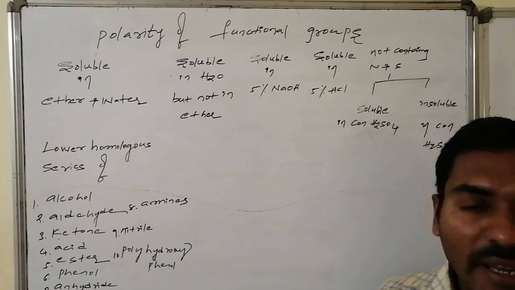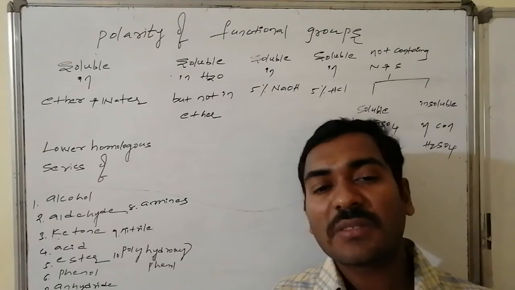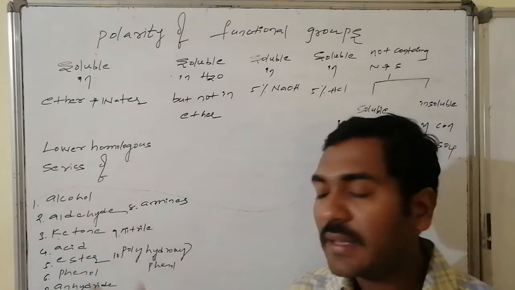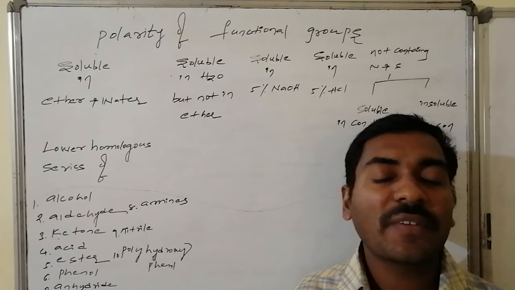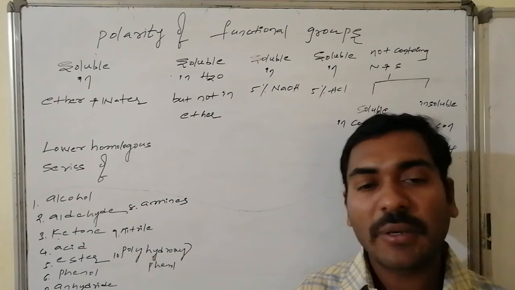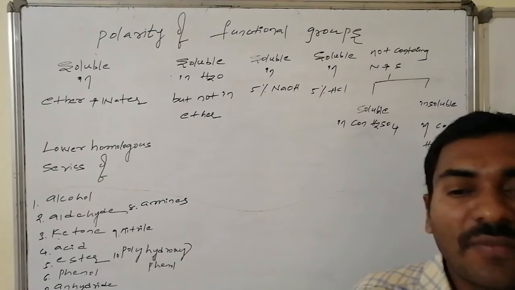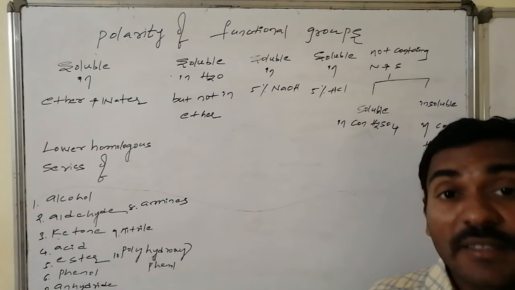So these have polar ends as well as a non-polar part. Most of the compounds are soluble in ether, as they have the ability to form effective hydrogen bonding. These functional groups with a minimum number of carbon atoms are soluble both in water as well as in ether solvents.